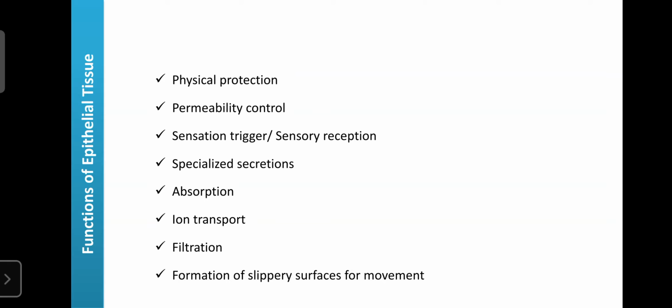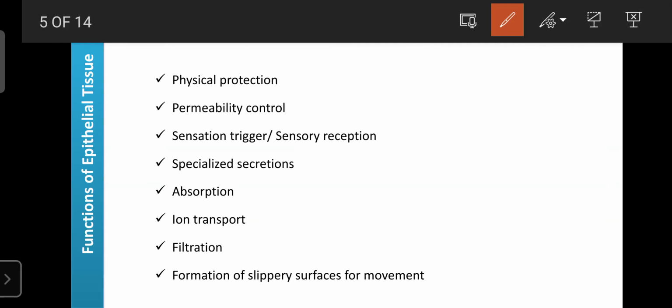Regarding the functions of epithelial tissue, it plays an important role in the physical protection of the underlying organs, because it is mainly present in the lining and covering of the organs. So water and toxic substances present in the blood cannot cause injury. Due to the presence of epithelial tissue in the covering and lining area, epithelial tissues can give physical protection to the organs.